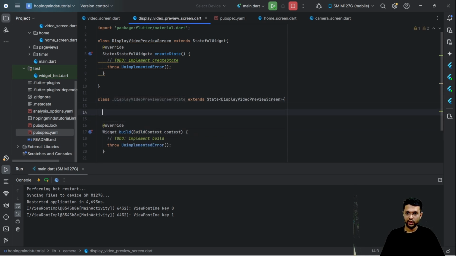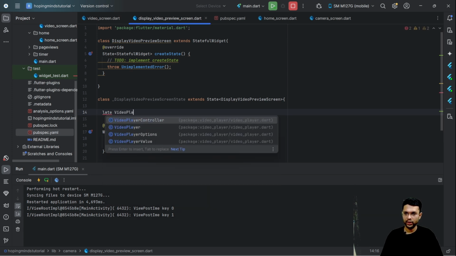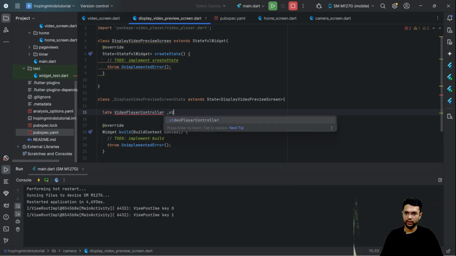Now, instead of every time creating the variables with null, I'm going to create my video player controller as a late variable. Did you notice over here I did not put a question mark, hence it's still allowing me to have the variable value as uninitialized.